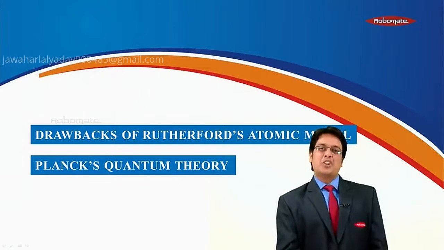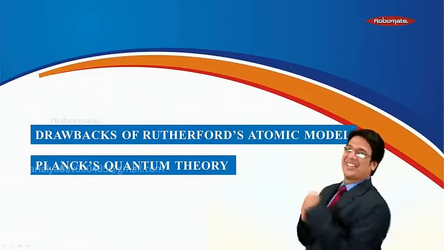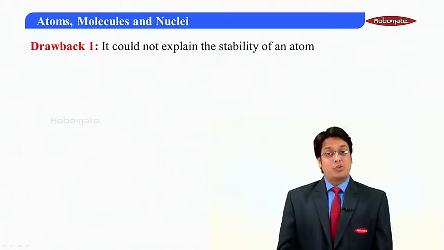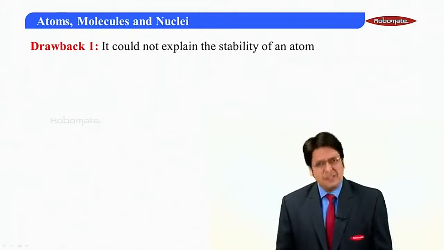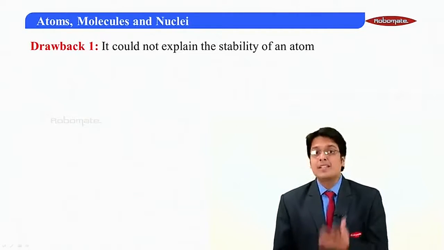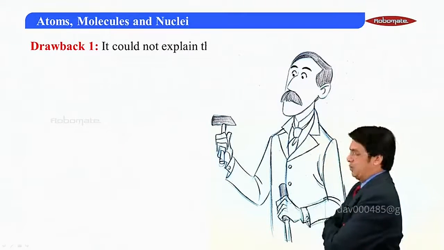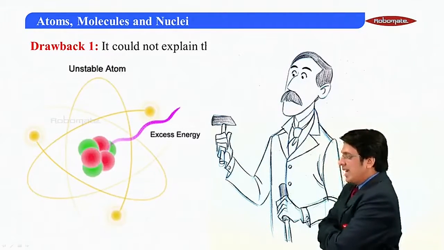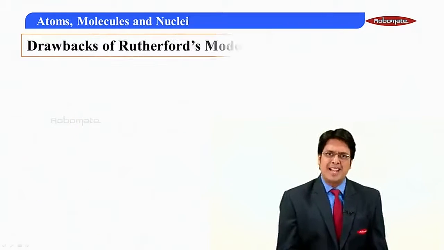Let's start with the drawbacks of Rutherford's atomic model, and also about Planck's quantum theory. Well, it was quite shocking. Rutherford, for heaven's sake, he couldn't explain the stability of the atom. How is it possible? Well, dear Rutherford, look at the kind of photons, the energy which is emitted from that electron. How can you possibly not explain that?